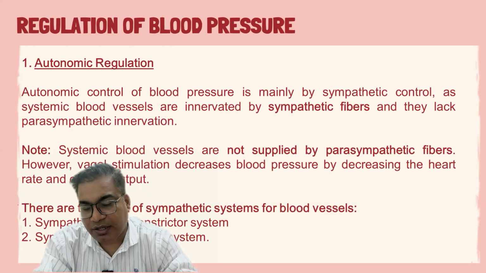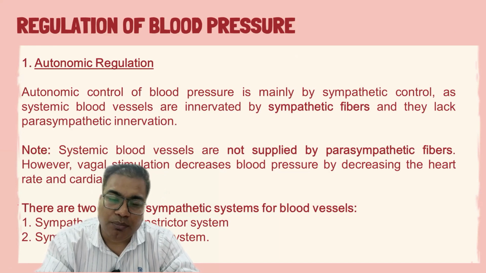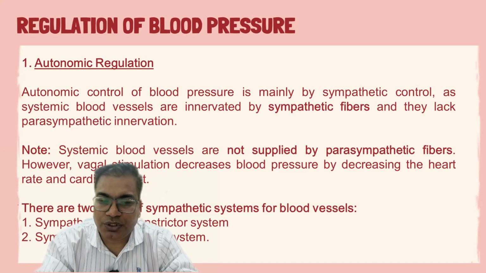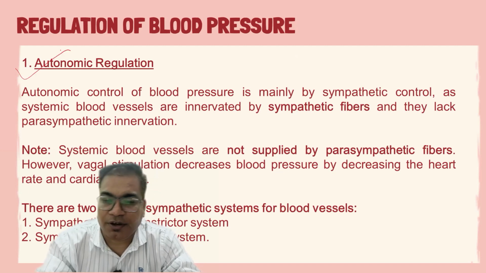So in case of neural mechanism, first we studied the various areas which are responsible for the regulation of blood pressure. Now we come to the mechanism through which this control is done. The important one is the autonomic regulation.